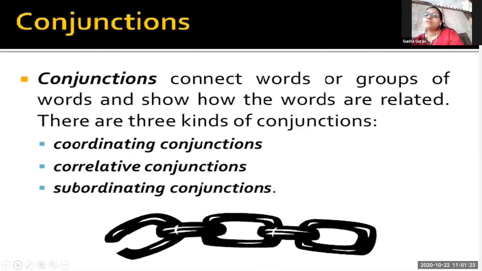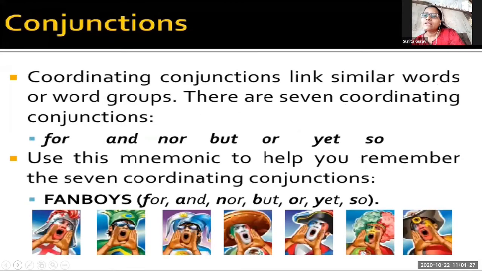Okay, next, now we'll see in detail all the three types. The first type that I told you is coordinating conjunction. Of the conjunctions I explained to you now, children, the first one is coordinating conjunctions.